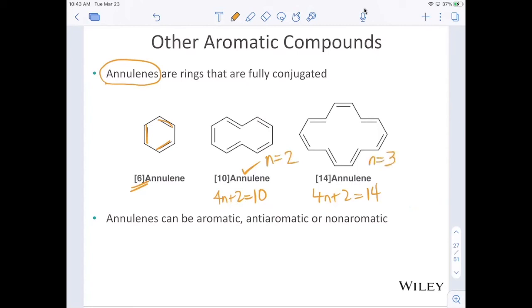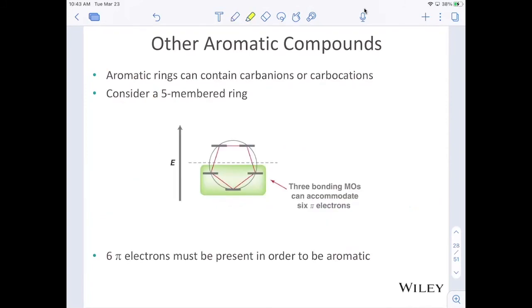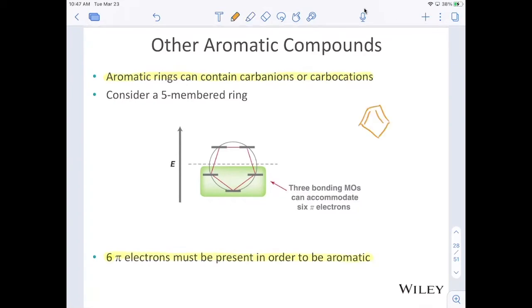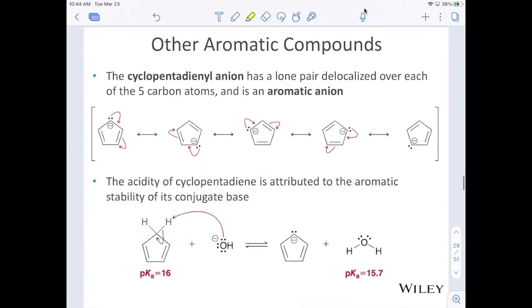Another way to think about aromatic compounds is a compound that has an odd number of pairs of pi electrons. We're going to talk about aromatic rings that contain carbanions or carbocations. Consider the 5-membered ring, cyclopentadiene. Remember, we have to have 6 pi electrons present in order for it to be aromatic. So if we think about this species right here, in order to get 6 pi electrons, we actually need an anion. So let's take a look at cyclopentadiene anion.